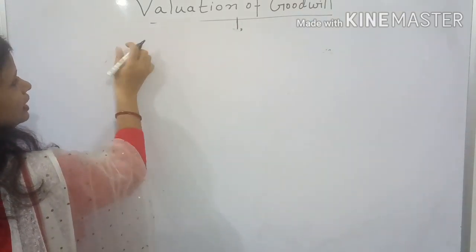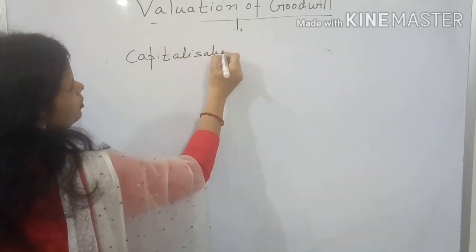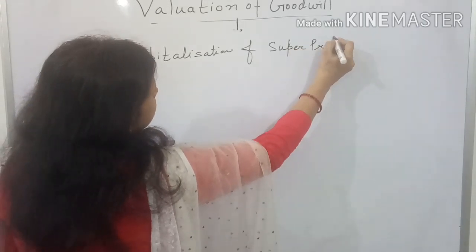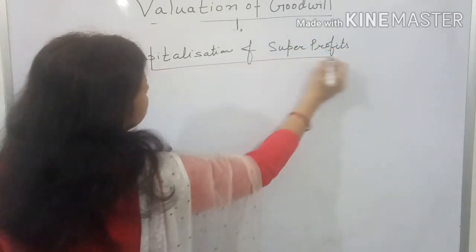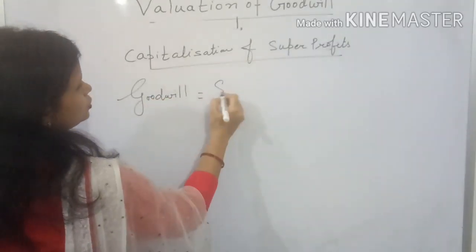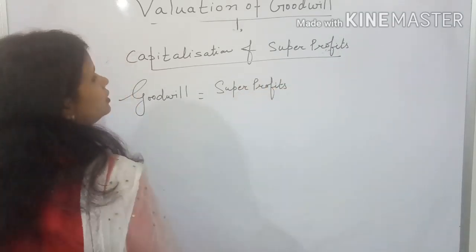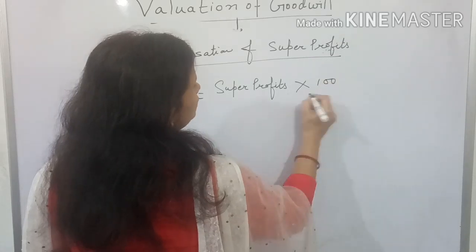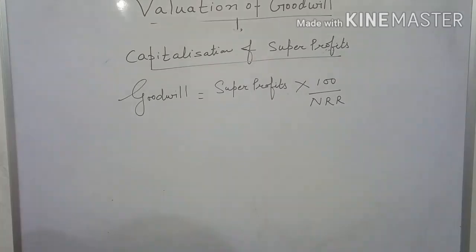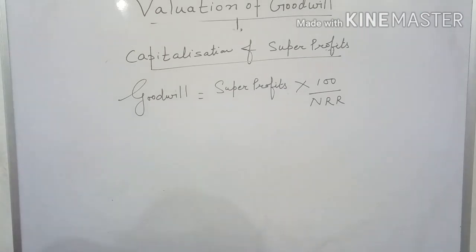So the formula for calculation of goodwill under capitalization of super profits is goodwill equal to super profits multiplied by 100 divided by normal rate of return, or simply super profits divided by normal rate of return.